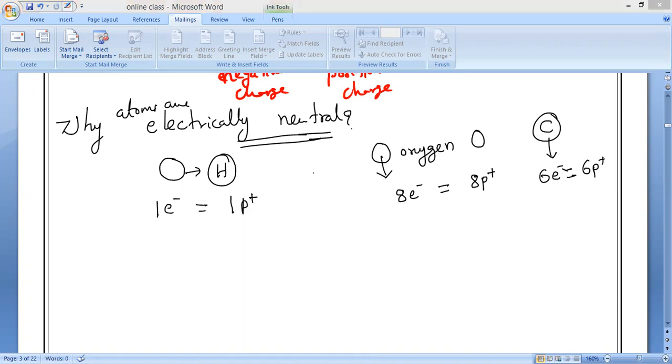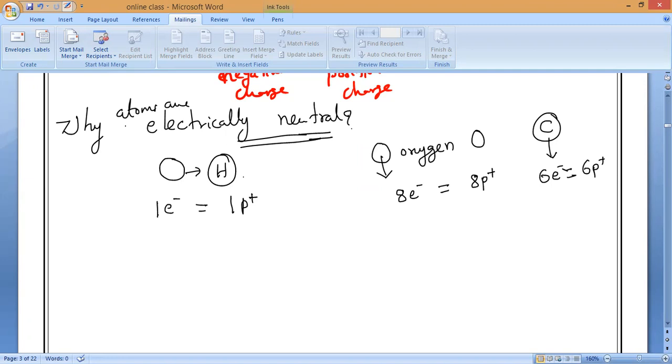Now, when this atom either loses an electron or gains an electron during a chemical reaction, then it will no longer be electrically neutral. It will become a charged body. So let us discuss that also very clearly.